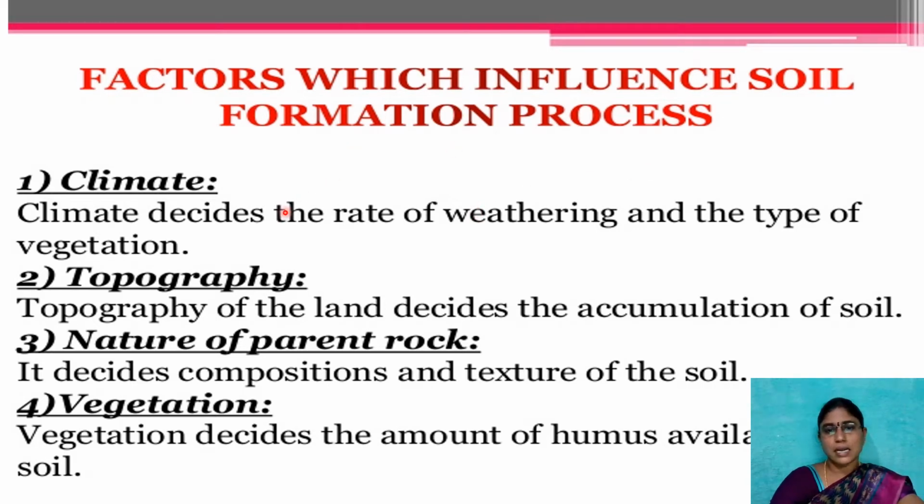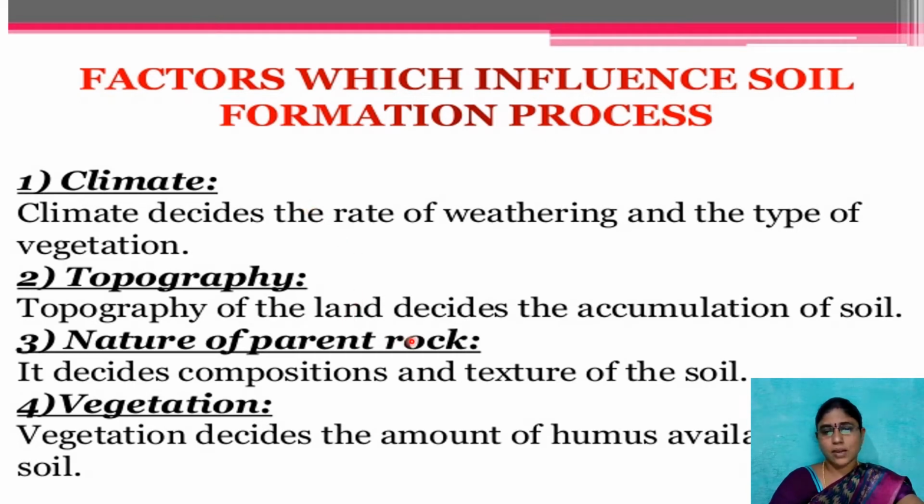The first one is climate. The climate of a place decides the rate of weathering and the type of vegetation. For example, in frigid zone climatic conditions, there is no scope for huge plantation because of the lack of sun rays. Weathering also plays a vital role, and the topsoil is also based on climatic conditions. In the frigid zone, almost all the soil is covered with snow and it is not suitable for cultivation.